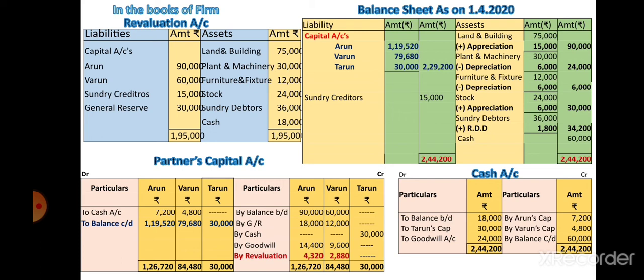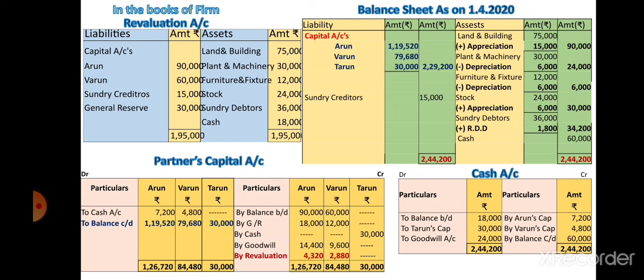Now it is revalued at 90,000. It means there is appreciation. 15,000 rupees is an increase, 15,000 is a profit. So add it into land and building and give the second effect in the revaluation credit side.